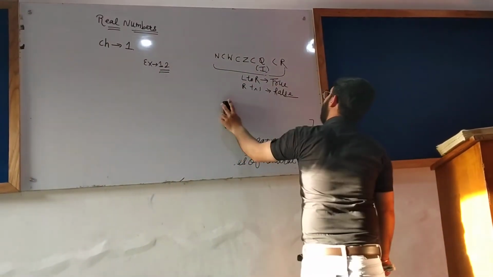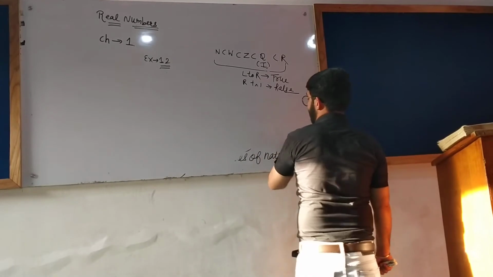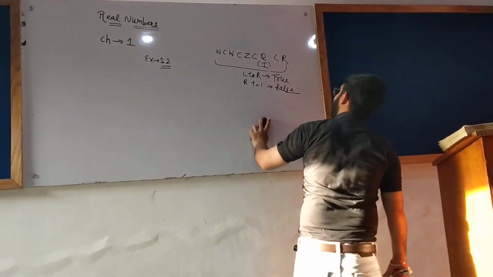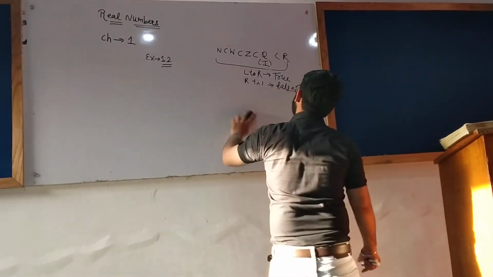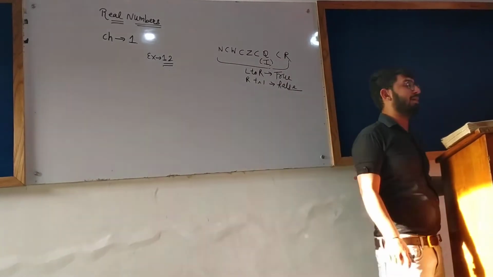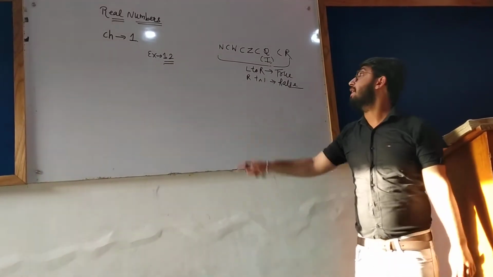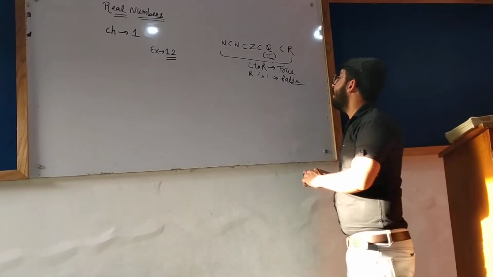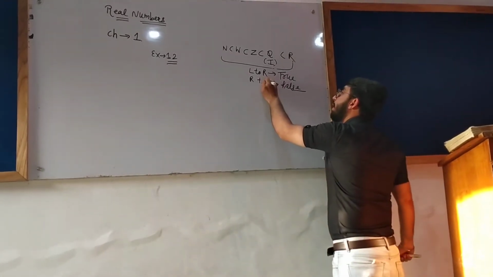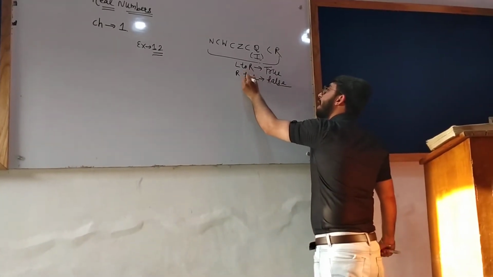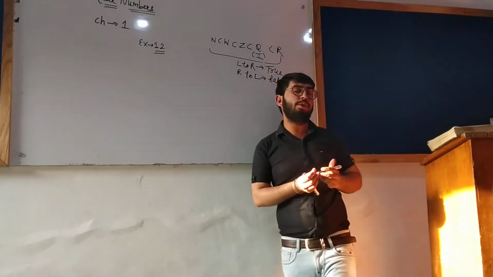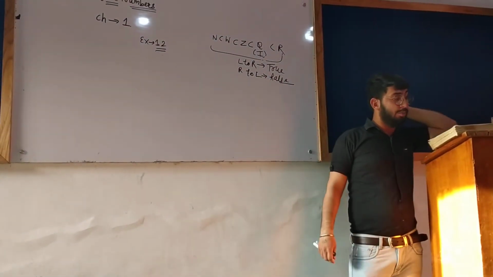N is a subset of W. W is a subset of Z. Z is a subset of Q. Q is a subset of R. If you haven't learned this sequence yet, learn it fast: N, W, Z, Q, R. Now I am reading question number 3.